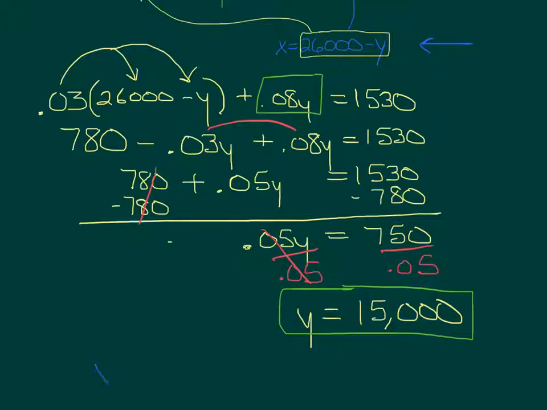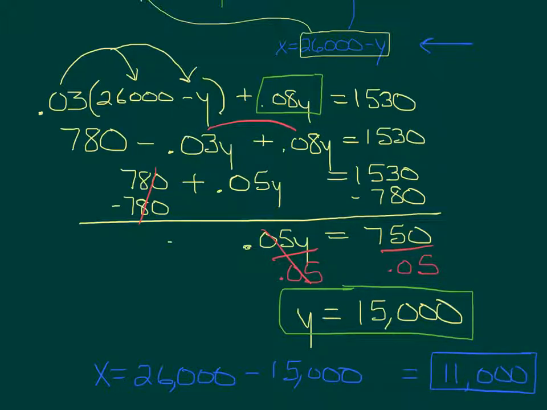So if x is equal to 26,000 minus y, which we now know is 15,000, that means that x is 11,000. Okay, those do both add up to be 26,000. And keep in mind that x was the one that was at 3%, just in case you're asked to put them in with the right percent.